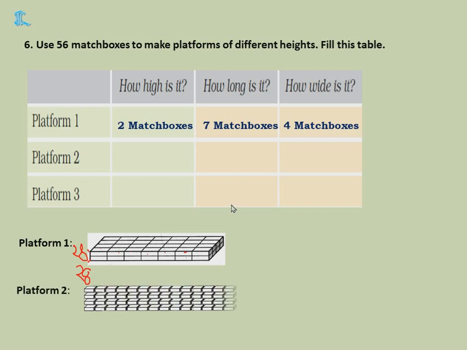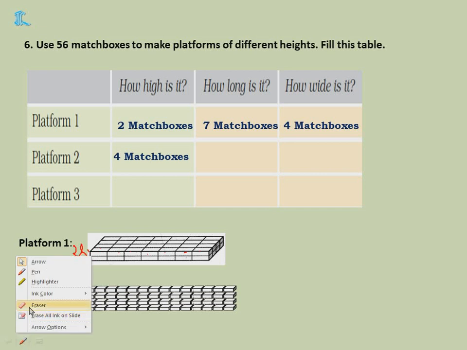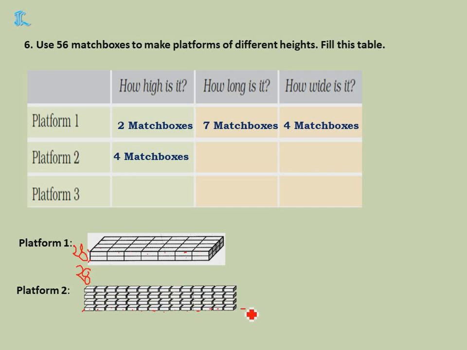Now next platform I made like this. Okay. You have to take your own consideration. Your creativity should come here. And for the top view drawing, actually I should show only the top one. But for your understanding, I kept it like this. Okay, children? Now you count this. How many I kept in one layer? 1, 2, 3, 4, 5, 6, 7, 8, 9, 10, 11, 12, 13, 14. How many I kept in one line? 14 I kept. Totally how many layers I placed? 4. 14 fours are 56.